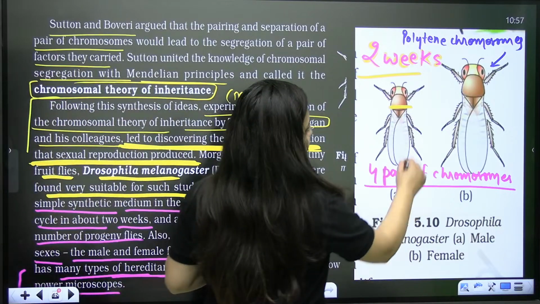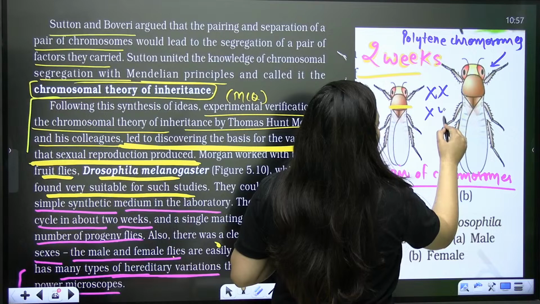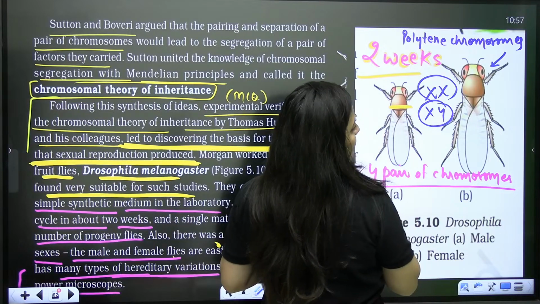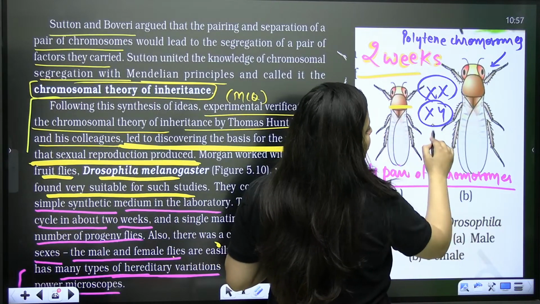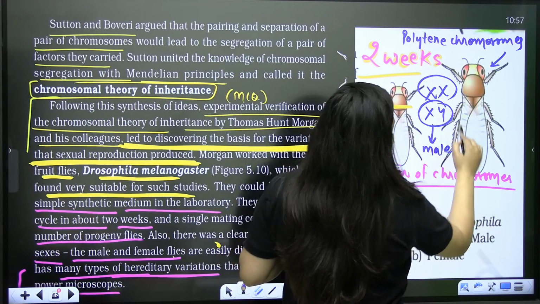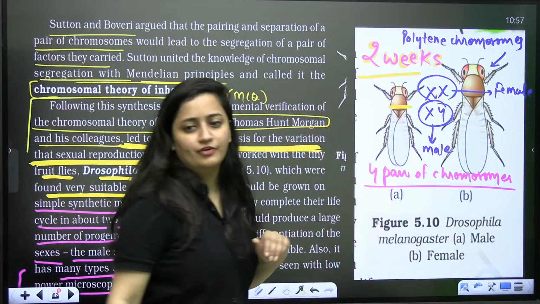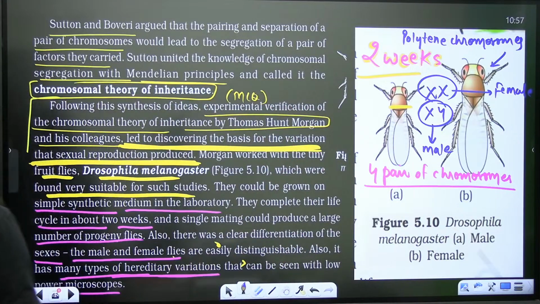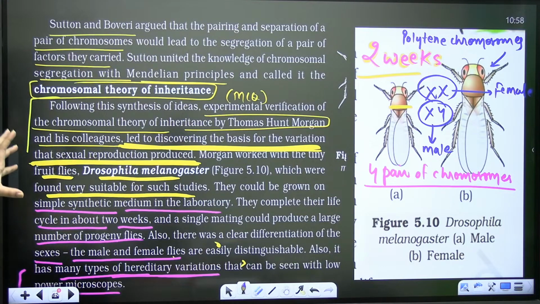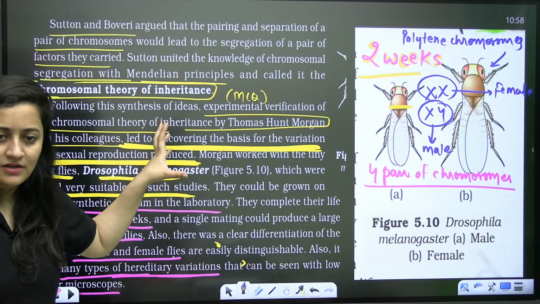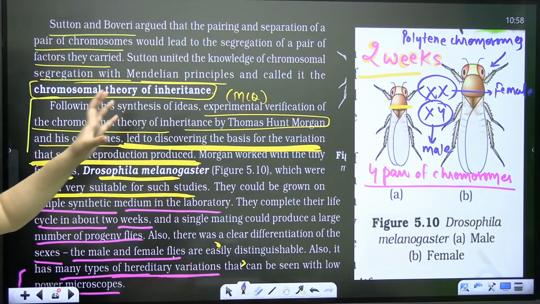And even in Drosophila, XX and XY type of sex determination is there. It is just like humans: XY male, XX female. So that thing is also there in Drosophila. The heteromorphic sex chromosomes in males were very important and helped to understand chromosomal behavior in a better way.